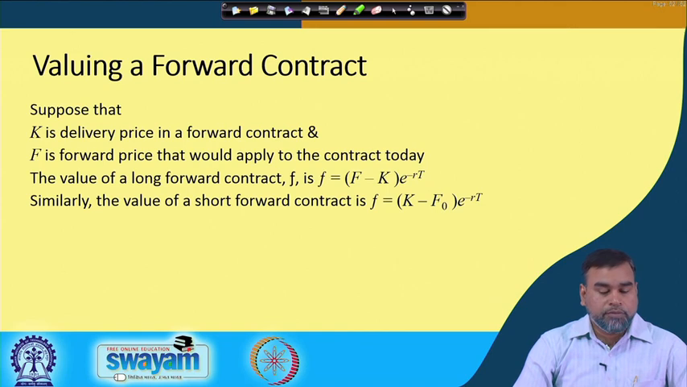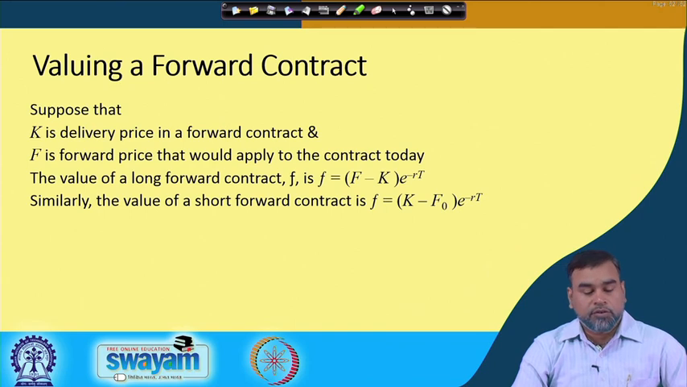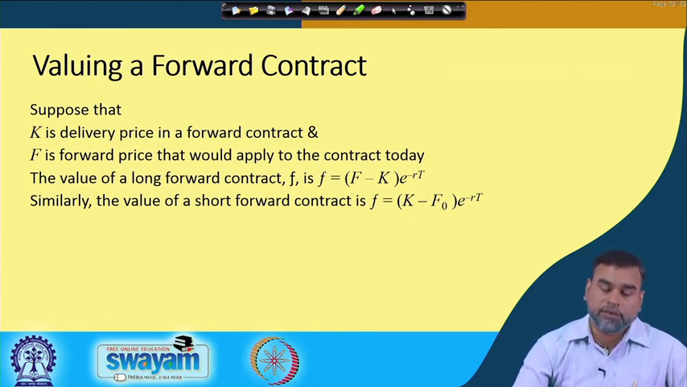If you are valuing a forward contract, where K is the delivery price and F is the forward price, then the value of the long forward contract is (F minus K) e to the power minus rT, and the value of the short forward contract is (K minus F) e to the power minus rT. That is the way the valuation of the forward contract is done.